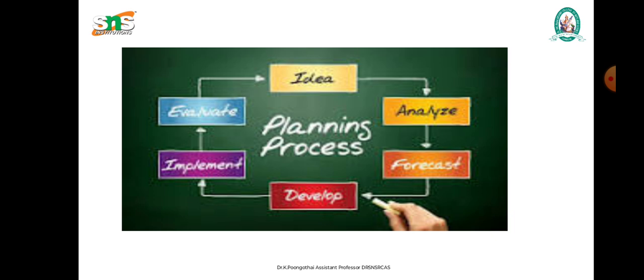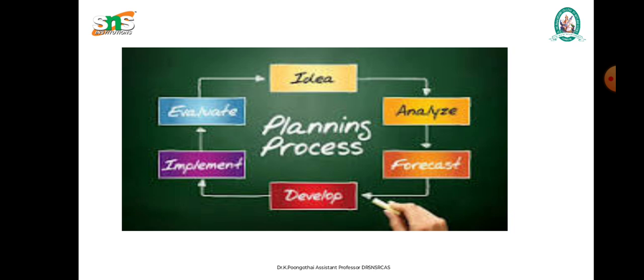Internal premises are inside an organization, that is organizational policies and various resources. External premises include political, social, technological factors, competitor plans and actions, government policies, market conditions and so on. So controllable and uncontrollable premises are called internal and external premises.